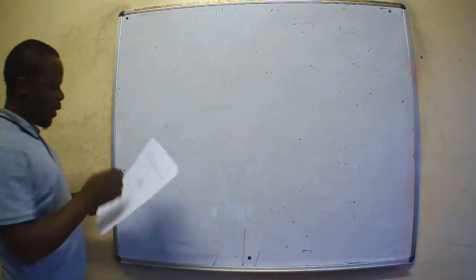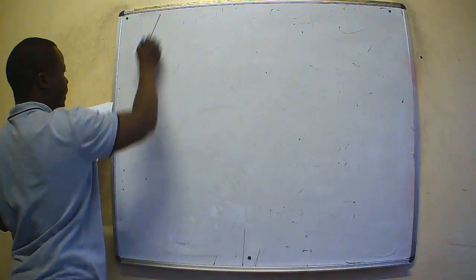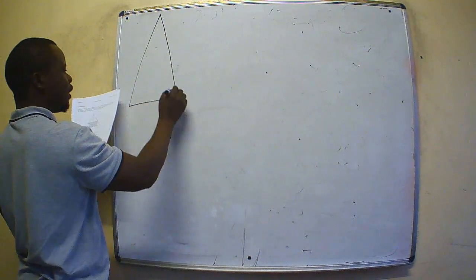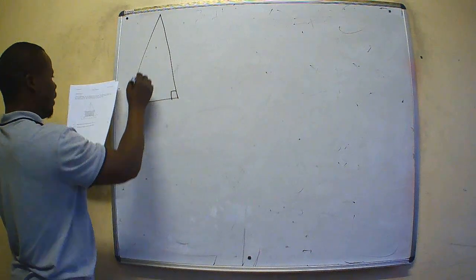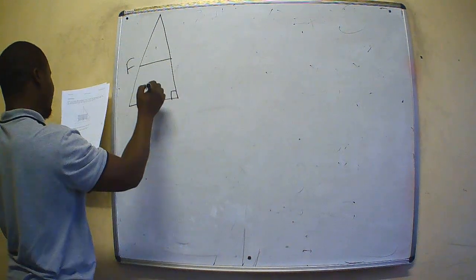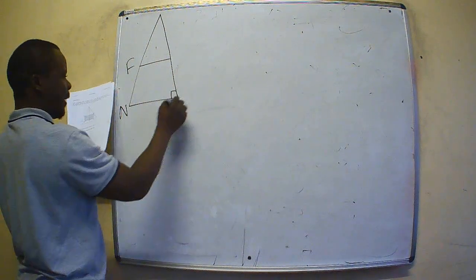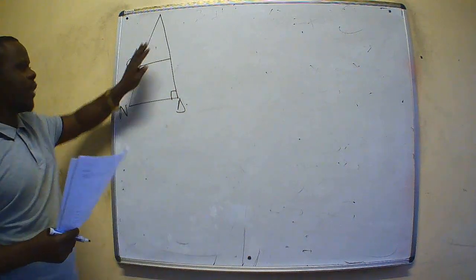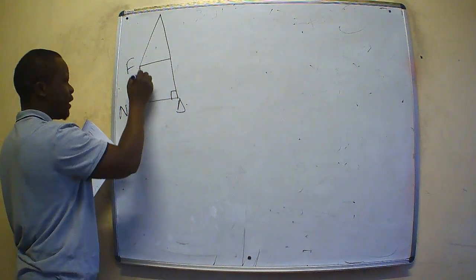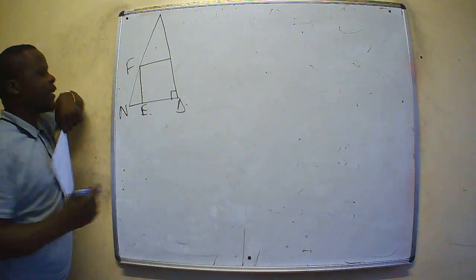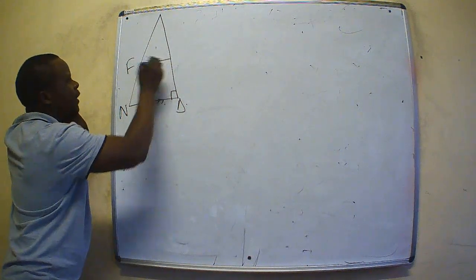So our optimization question was such that we were supposed to understand that this was the kind of situation we had, and we had F here, and we also had N, we had D. I am only going to redraw half of it, and likewise this is E. But what we needed to understand was that this was parallel to this.